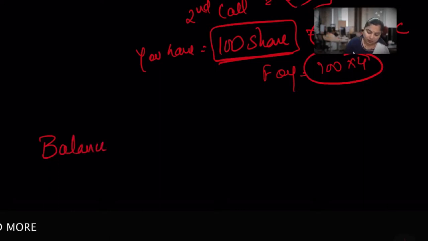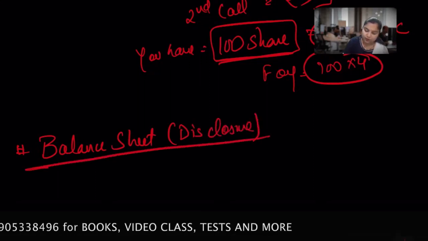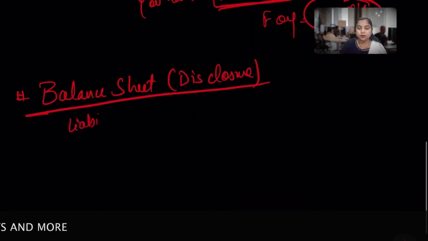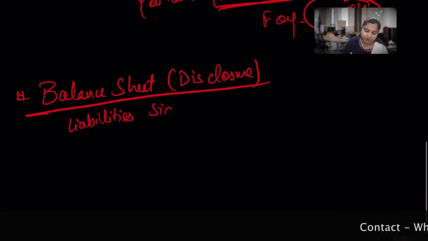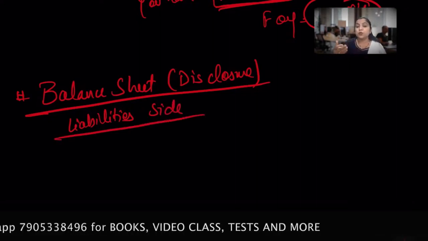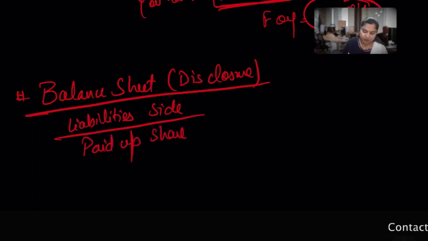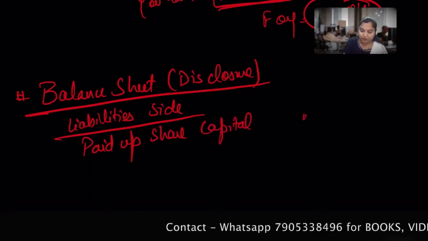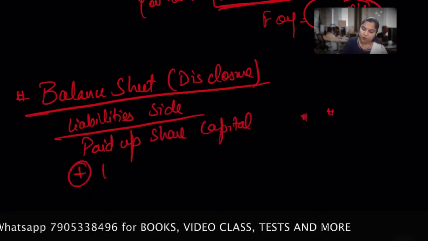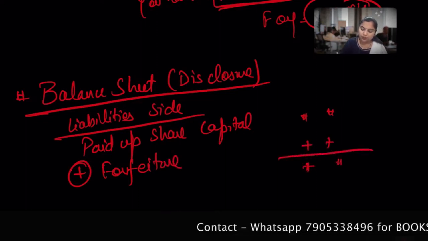So balance sheet, or we can call it a disclosure. What we will do in the disclosure, we'll go on the liability side. We have shareholders' funds, so we have equity shares, so we have some paid up share capital, say whatever be the amount, add forfeiture. Whatever be the forfeiture amount will be added.